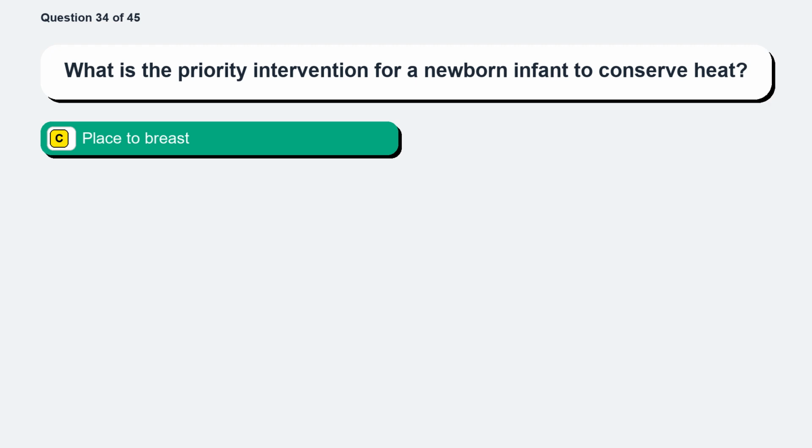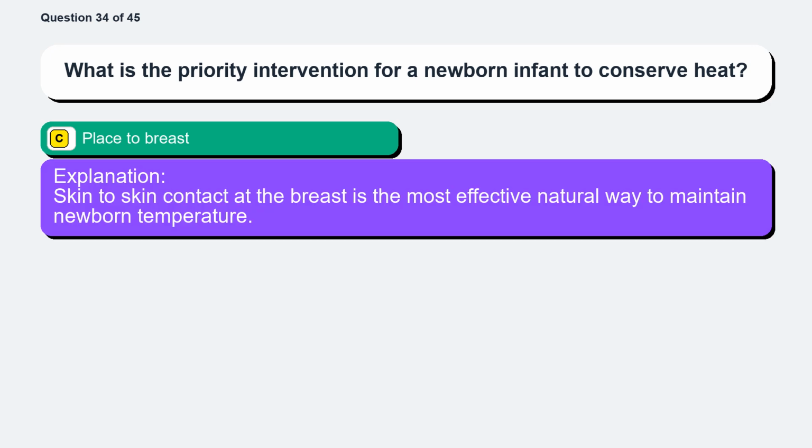The correct answer is option C, place to breast. Skin-to-skin contact at the breast is the most effective natural way to maintain newborn temperature.